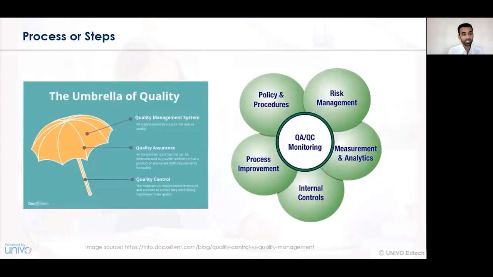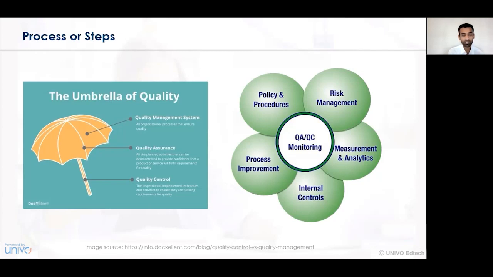The next process or step for improving the quality is using the umbrella. The umbrella of quality focuses on three factors. Number one is the quality management system. Number two is the quality assurance system. And number three is the quality control. So on the basis of the umbrella of quality, one can easily identify how the quality of the product can be improved, how it can be created in a better consideration, and how we can improve the quality of the product in the short run as well as in the long run.